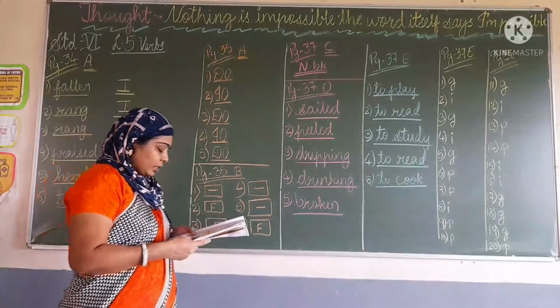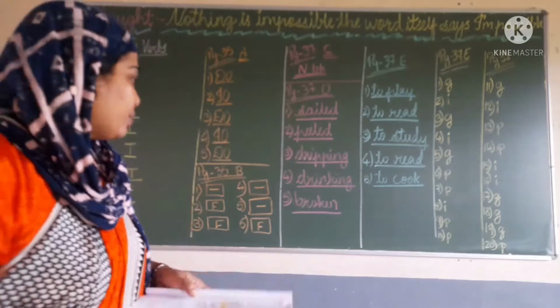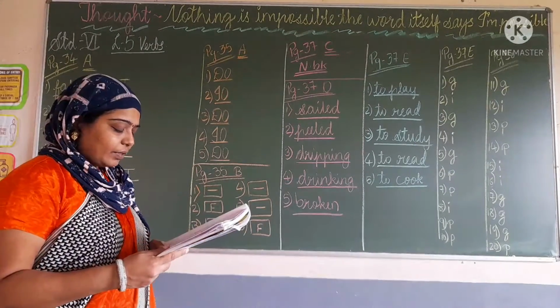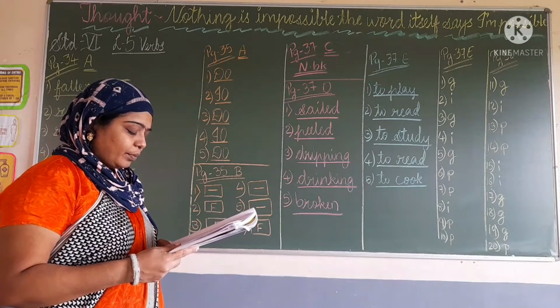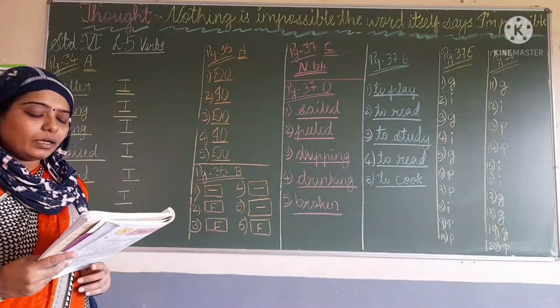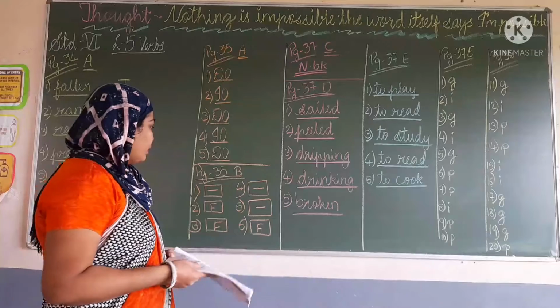Okay, so first one, the children started to sing. To sing is not a finite verb, so we will put a dash in that box. Now second one, Rohan stood up to answer in class. Here the word stood shows the change of the action. So here what will come?